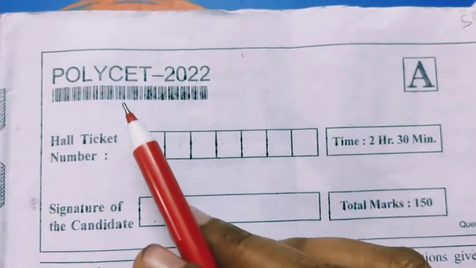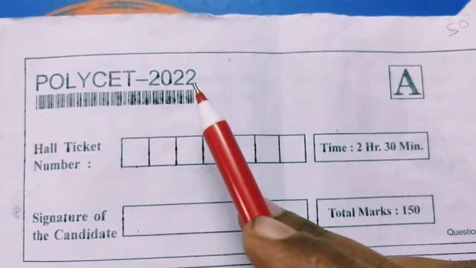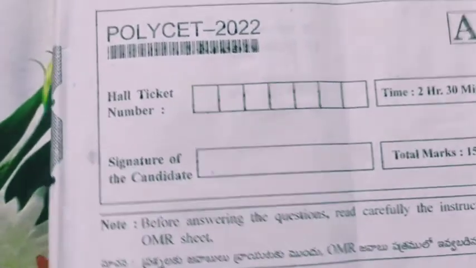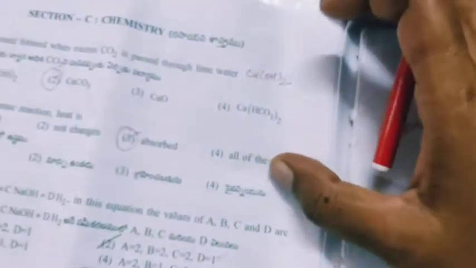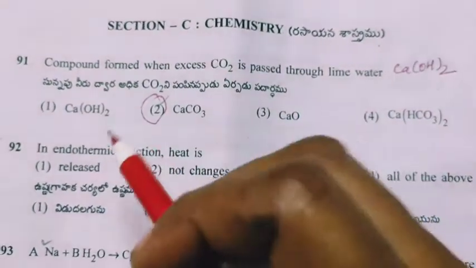Hello students, now we are going to discuss the Polyset 2022 question paper of set A chemistry part. So here are the chemistry part questions. Look at the first question, children.